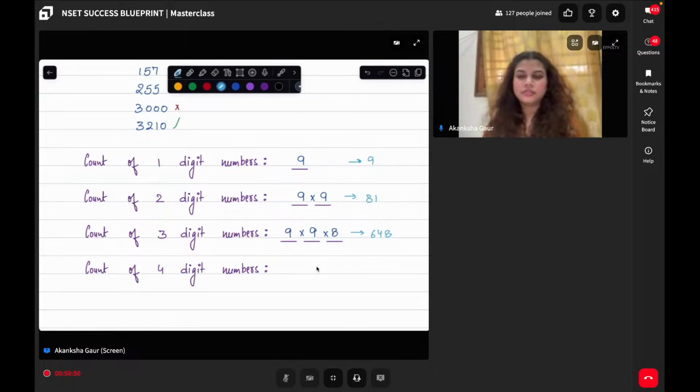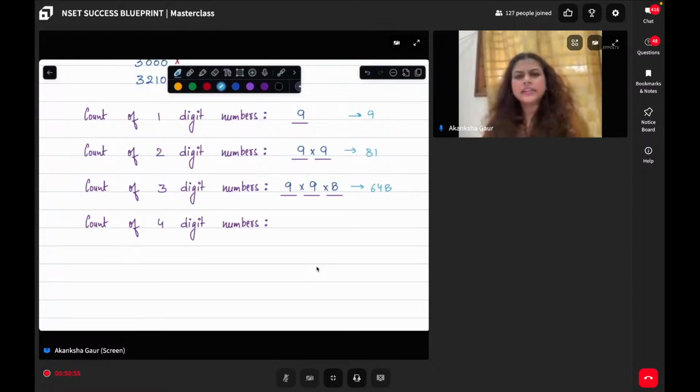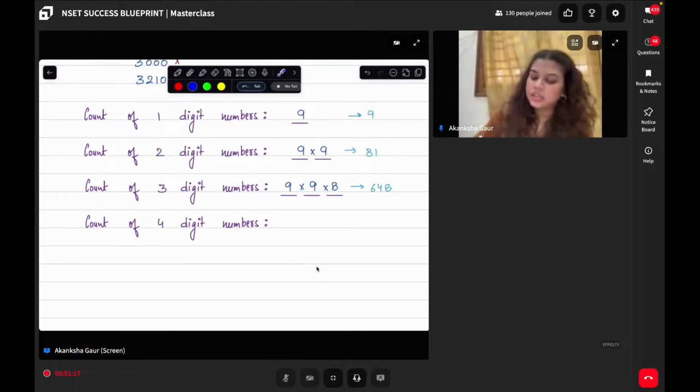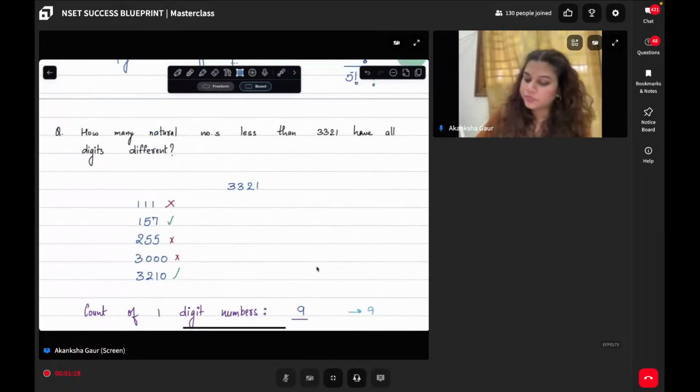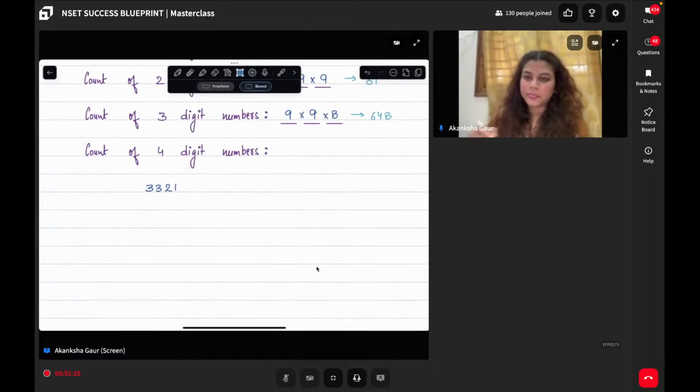Durgesh, you're close, very close. Okay. Now, this is pretty simple. Let us talk about 4-digit numbers. Now, you must have noticed in numbers till 3 digits, every combination was possible. But when it comes to 4-digit numbers, I have to be very, very careful. Yes, Samarth, no. In 4-digit numbers, I have to be very, very careful. What is our actual number? 3321.